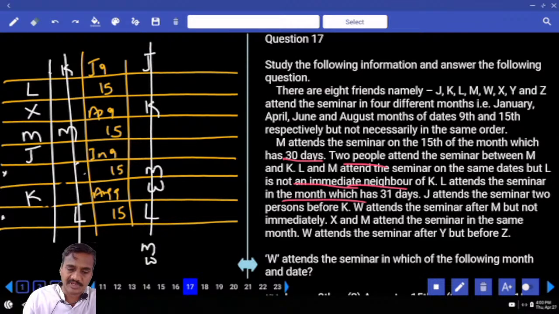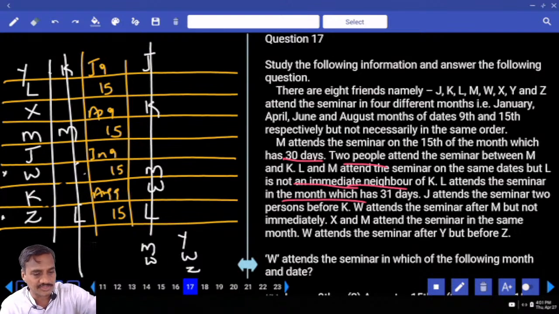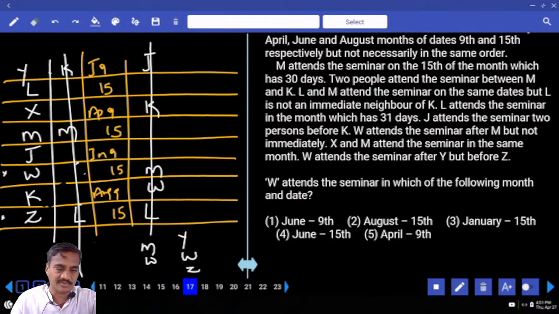W attends the seminar after Y. Now W is after Y but before Z. W is here, Y is here and Z is at this place. What is the order we have? YL, XM, JW, KZ is the order. Then W attends the seminar in which of the following month and date? W on June 15th. 15th of June, that is the choice for the 17th one.